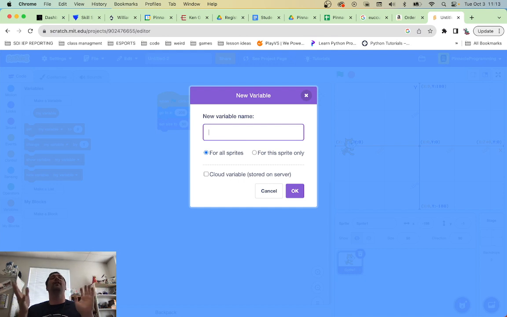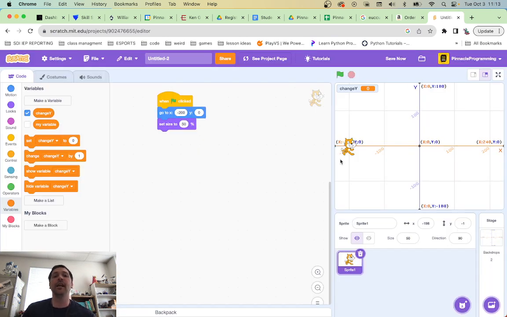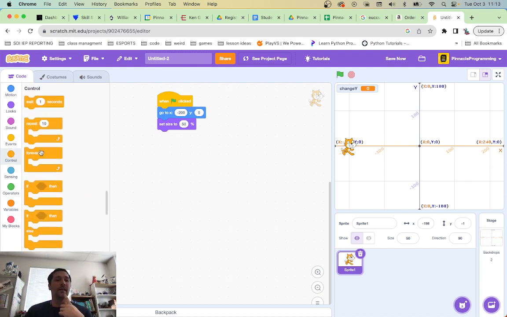Sweet. I'm going to call this change Y. Okay, that works. Because I'm going to change the Y value of my cat. Let's go for it. I've got change Y. Currently, change Y is just at 0. It's not changing much. But I'm going to create a control structure, maybe like a forever loop. That sounds good.